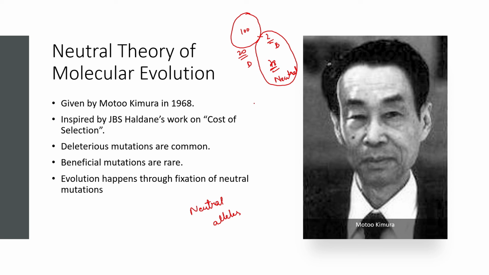So that's what Motoo Kimura said: that neutral evolution and the fixation of characters which are neither beneficial nor deleterious will be selected over evolution and fixated over time. You won't see a better character produced right now. It will be fixated over time when there is more presence of neutral characters. So yeah, that was the idea of Motoo Kimura.